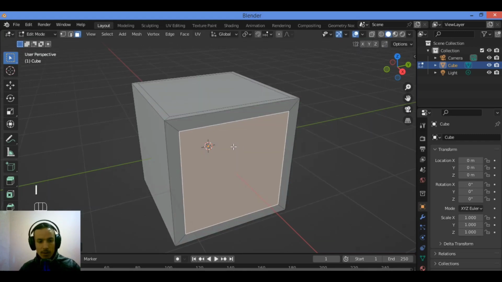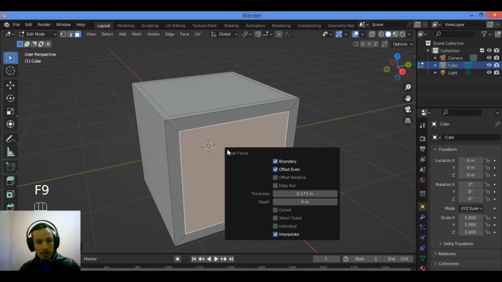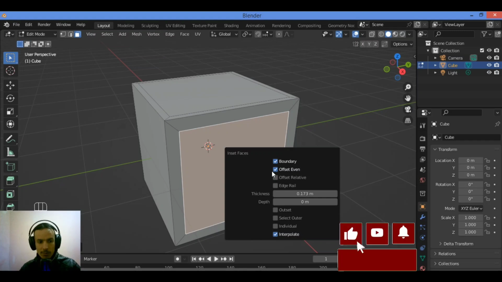For example, like this. Hit I and drag the mouse wheel, press F9 to bring up the operator panel for additional adjustments, and you can see this pop-up menu for inset faces and how to adjust some factors. In the rest of this tutorial, we will dive into the Inset Tool and learn all about its settings, use cases, and how to avoid certain problems that may occur as we use it.